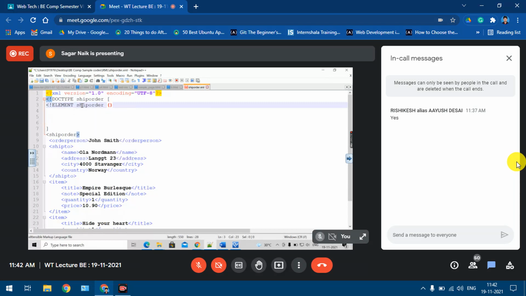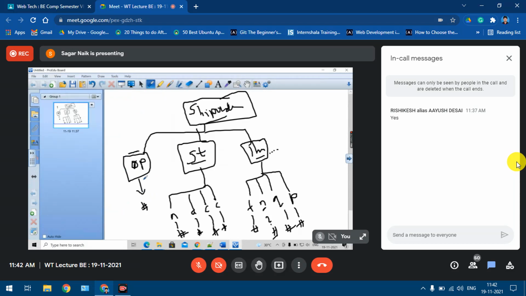Okay, so what does it have? Which are the child elements of ship order? Order, person. Okay, then ship to. Okay, then what? Item. Right. So these are the 3 elements, child elements of ship order: order, person, ship to, and item. Okay, and the item element was repeating multiple times.